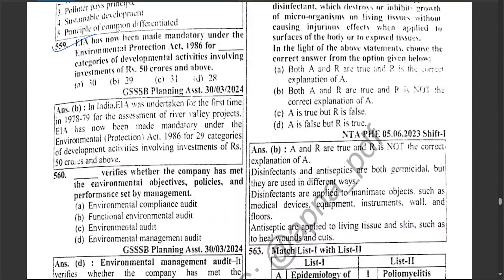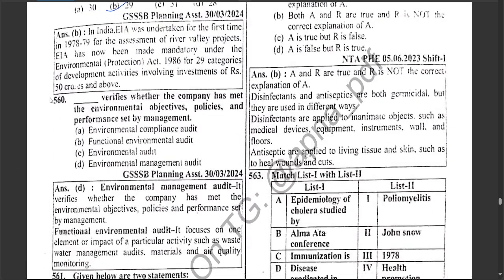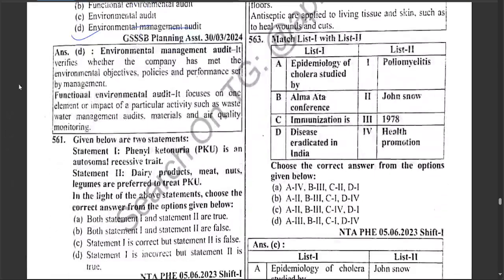EIA was made mandatory under the Environmental Protection Act 1986 for categories of development activity involving investment of 50 crore and above. An environmental management audit verifies whether the company has met the environmental objectives, policies and performance set by management.